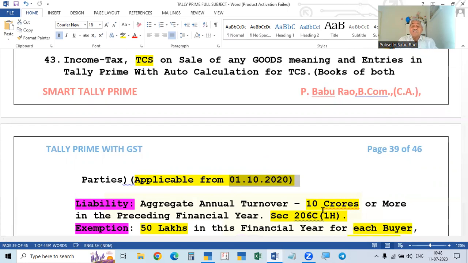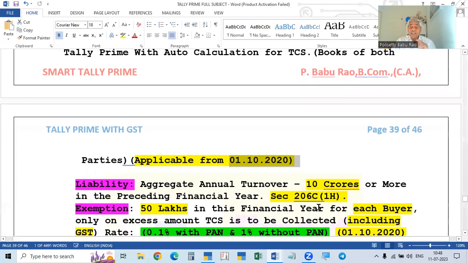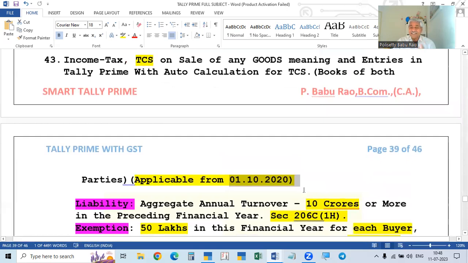So if the seller crossed 10 crores turnover in the last financial year, this year he has to collect tax, TCS. If in this financial year also he crosses 10 crores, then next financial year also again he has to collect. For example, if in this financial year he has not crossed 10 crores, if his turnover is only 9 crores, then next financial year he need not collect the tax. Like that, for every financial year, only if in the previous financial year he crossed 10 crores, then he has to collect the tax. This is the limit, that is the amount given to the seller.